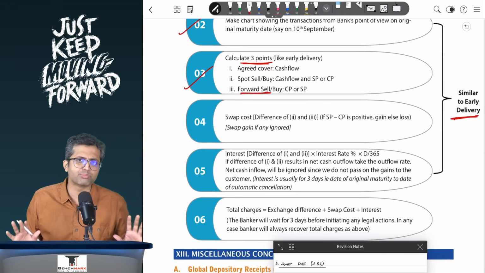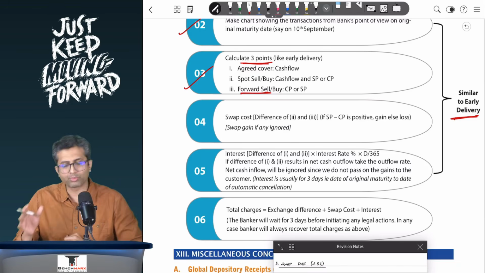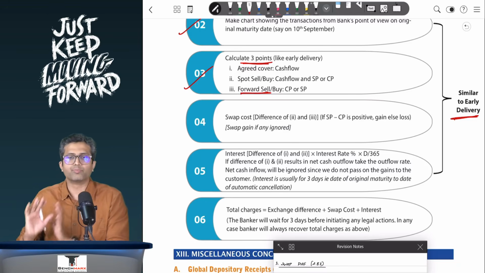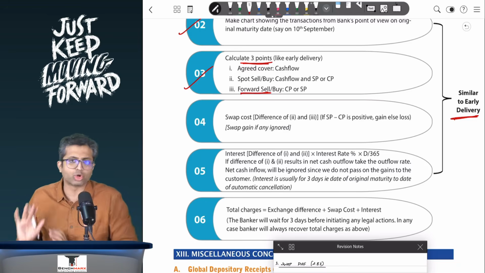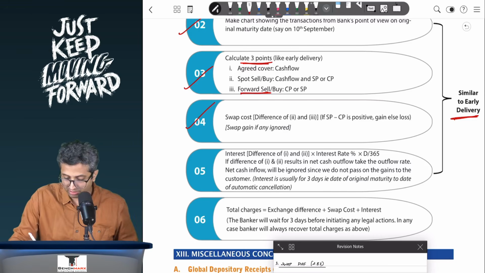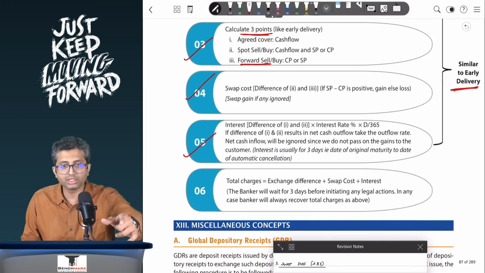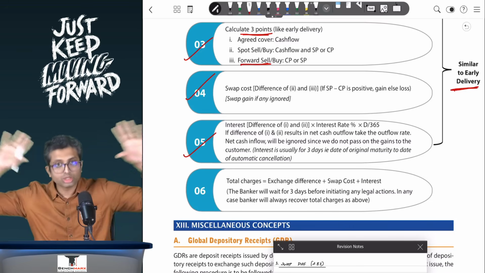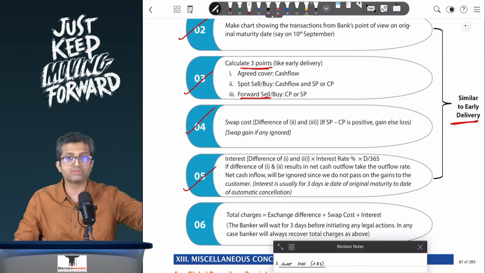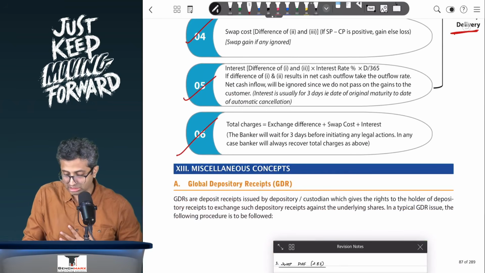Once you have these 3 pointers, then you will try to take the difference between 2 and 3, that is the swap charges. If there is a gain which the banker earns, the banker will not pass on the gain, but if there's a loss, the loss can be recovered, the difference between 2 and 3. And then there is interest, the difference between 1 and 2. Again, you can recover interest from the customer, but you don't need to pay. The total of all the charges will be the exchange difference plus the swap cost plus the interest.